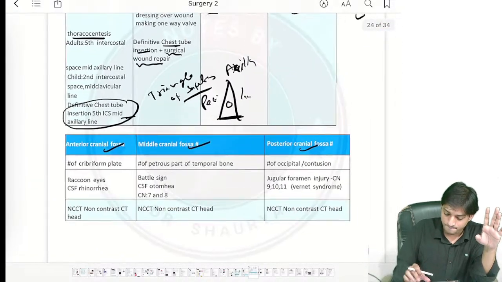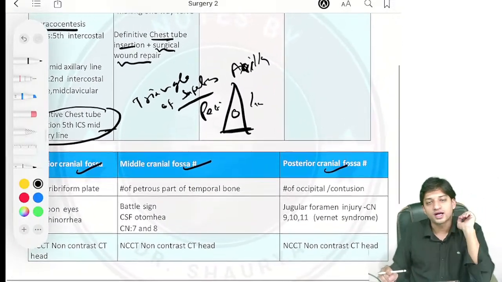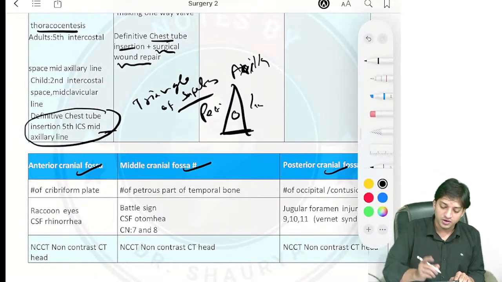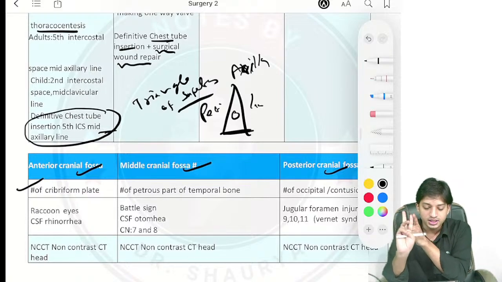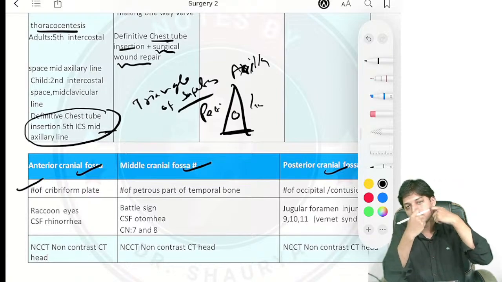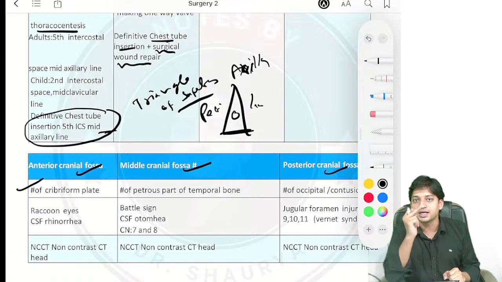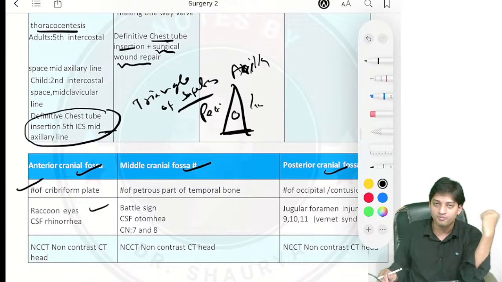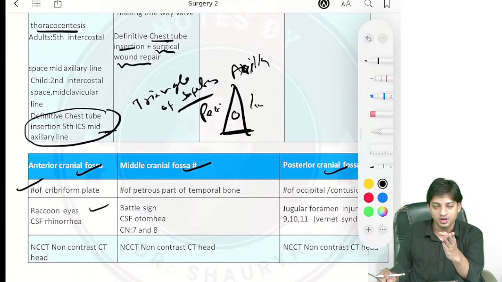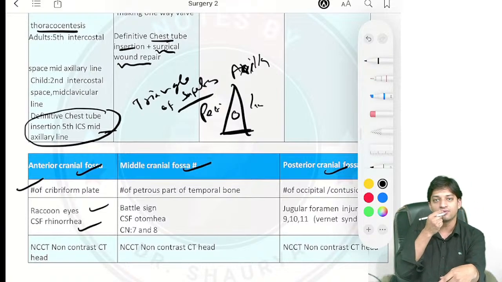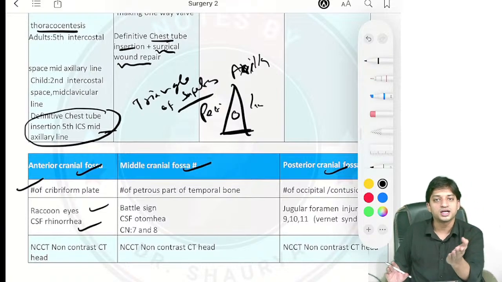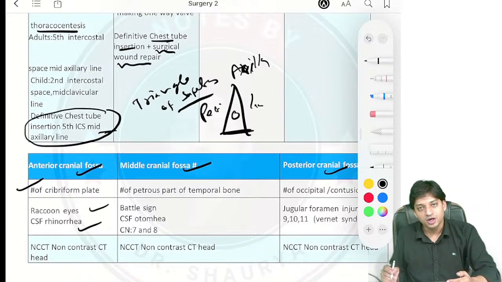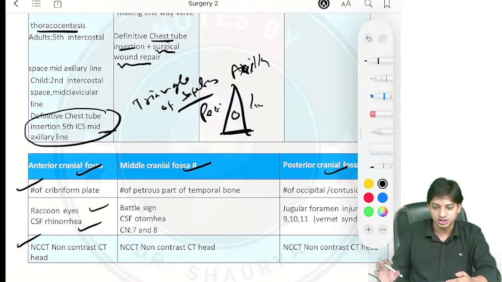So come here. Anterior cranial fossa fractures. In anterior cranial fossa fracture, what will be there? There will be fracture of, first of all, the cribriform plate, MCQ point. Second, what sign? If there is fracture of the cribriform plate, there will be raccoon's eye sign or panda eye sign, right? And along with that, since the cribriform plate is fractured, there is risk of CSF rhinorrhea, right? CSF, plain watery fluid, will be coming from the nose. That is CSF rhinorrhea. In the question they will give you. Now investigation, what do you do? It is the NCCT head or non-contrast CT head that will be done.